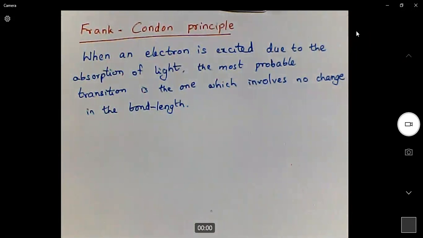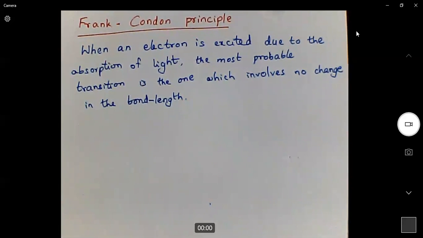So the Franck-Condon principle states that if we want to excite an electron, we can excite it by passing light, but the excitation should not lead to any change in the bond length. So the excitation generally occurs if there is no change in the bond length. So that we will discuss in terms of energy diagrams.